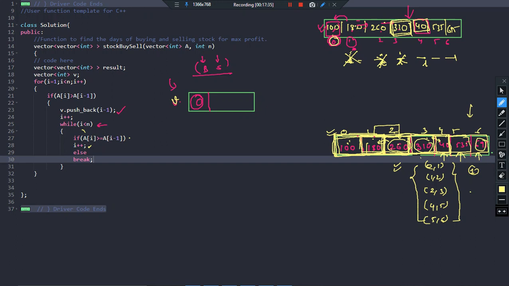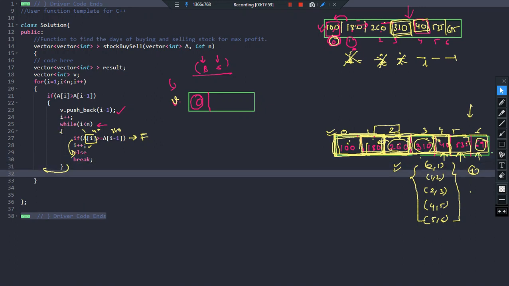Is this condition true? No, this condition has become false because the value of the stock on the ith day, that is the fourth day, is greater than or equal to A of the third day, 310, is false because this is 40 and this is pointing to 310. False. So what will you do? Break. The moment you do break, you come out of the while loop, and the moment you come out of the while loop and you are pointing into this region, what you should do?